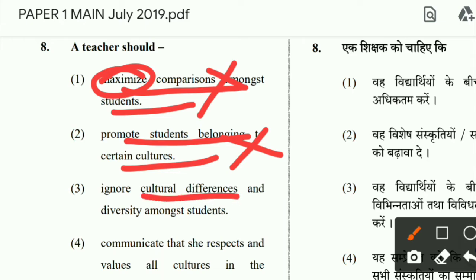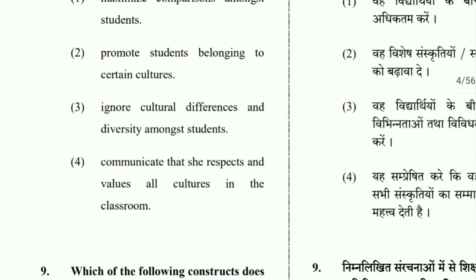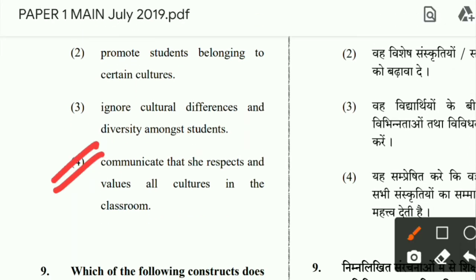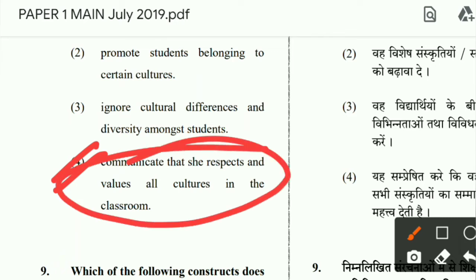Ignore cultural difference and diversity among students. You can't ignore that. Cultural differences and diversity, you should talk on that. You should accept that. And the last one is communicate that she respects and values all cultures in the classroom. This is the correct option, because a teacher should communicate that she respects and values all cultures in the classroom.